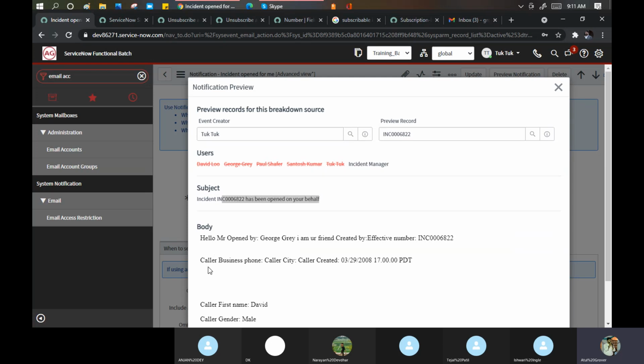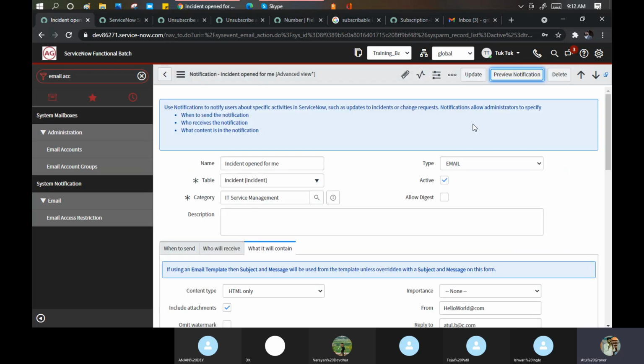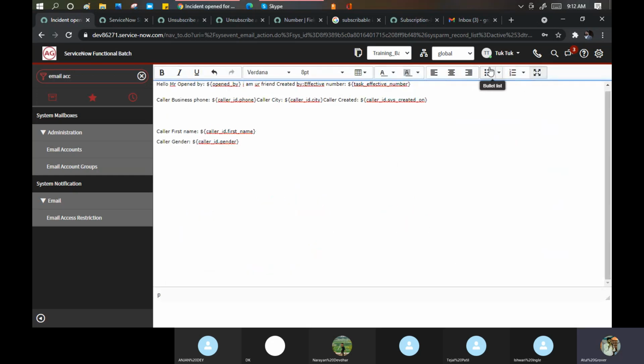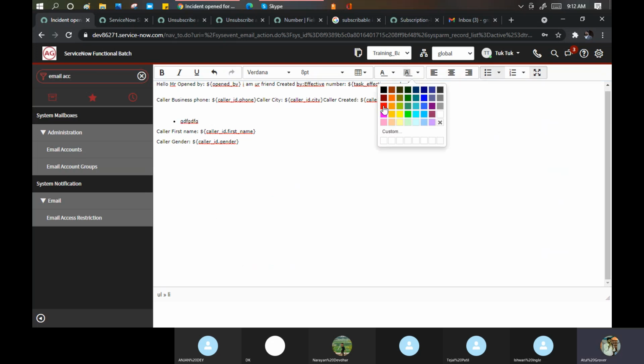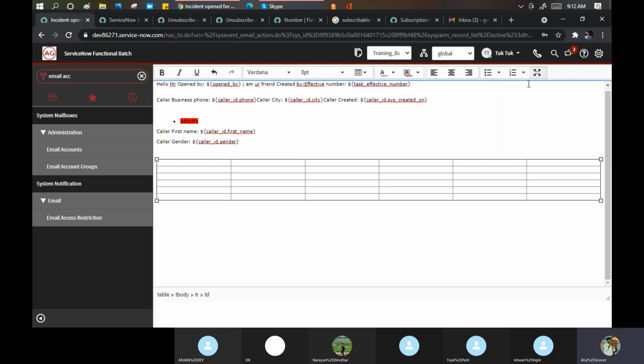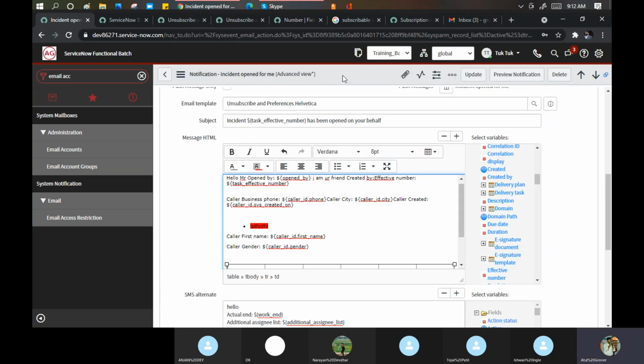If any changes or spacing are required, you can put them in easily. Because we are in HTML format, you can make changes as well. Let me put it like this, and let me put bullets. If you want to put a background color, you can. So these things you can change very easily. Nothing to worry about. I want to create a table. That's fine for me. And now let's save this.